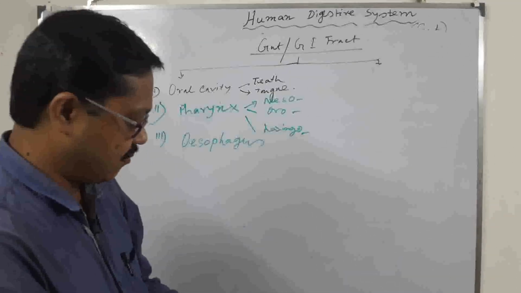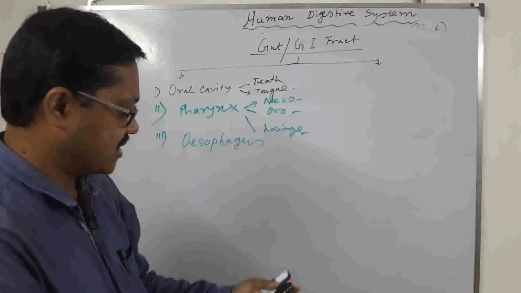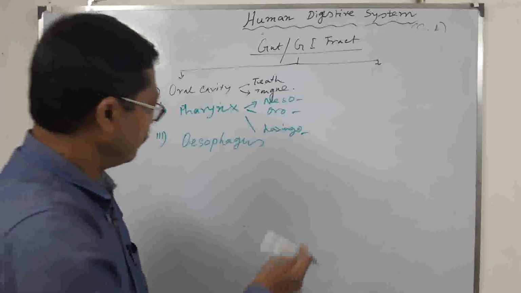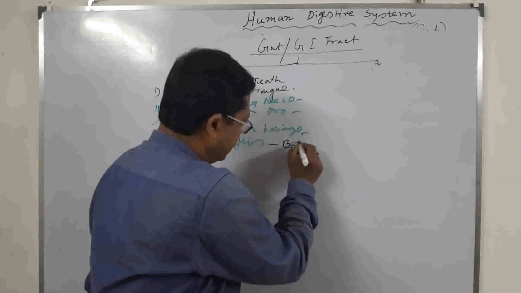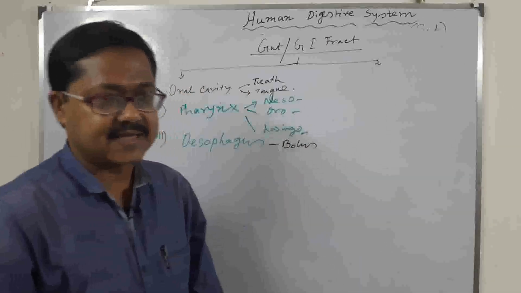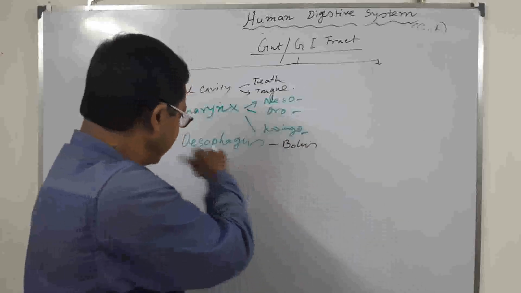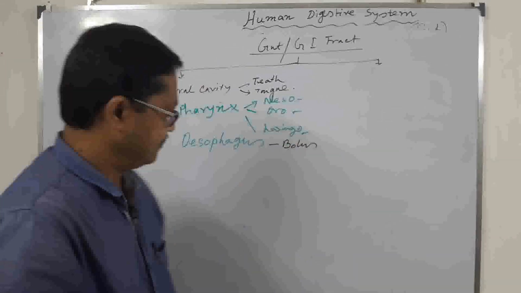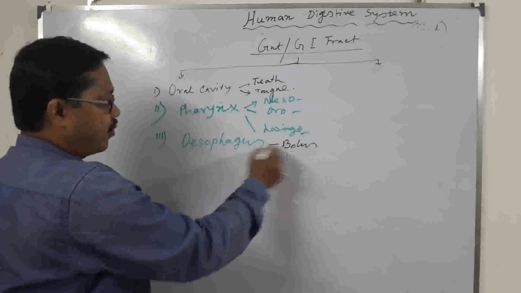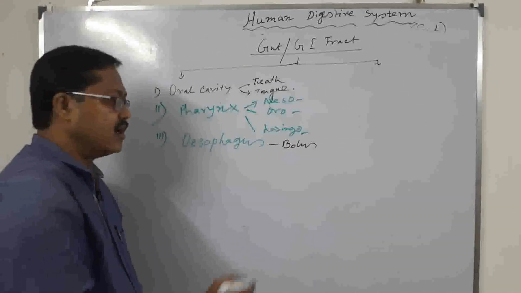The saliva-mixed food particles are called bolus. Now the bolus passes through the esophagus, and this bolus then enters the next part, that is the stomach. And the bolus movement through the esophagus is called peristalsis.